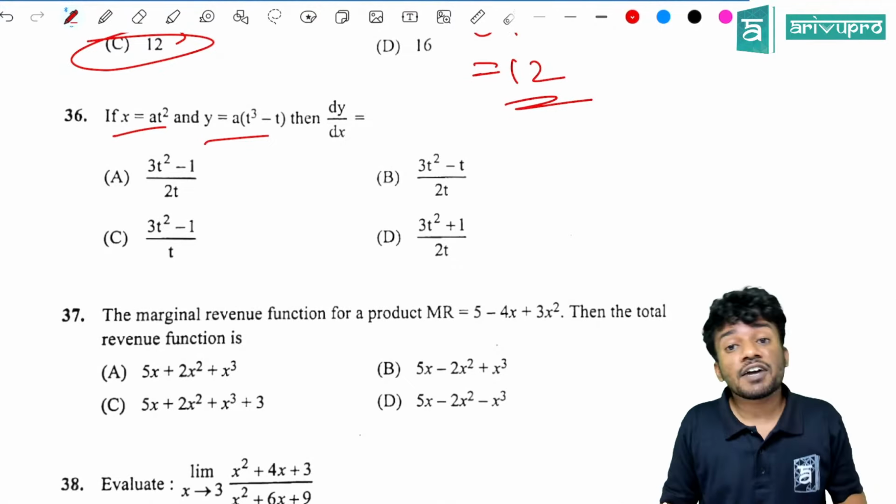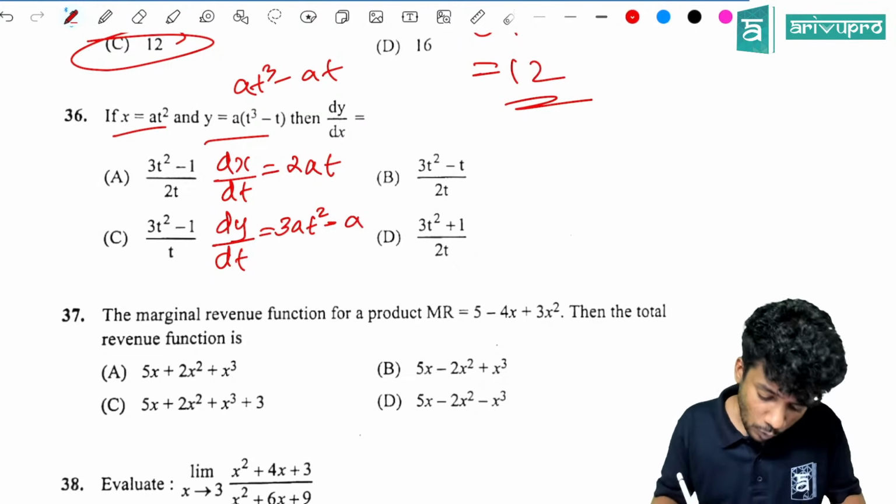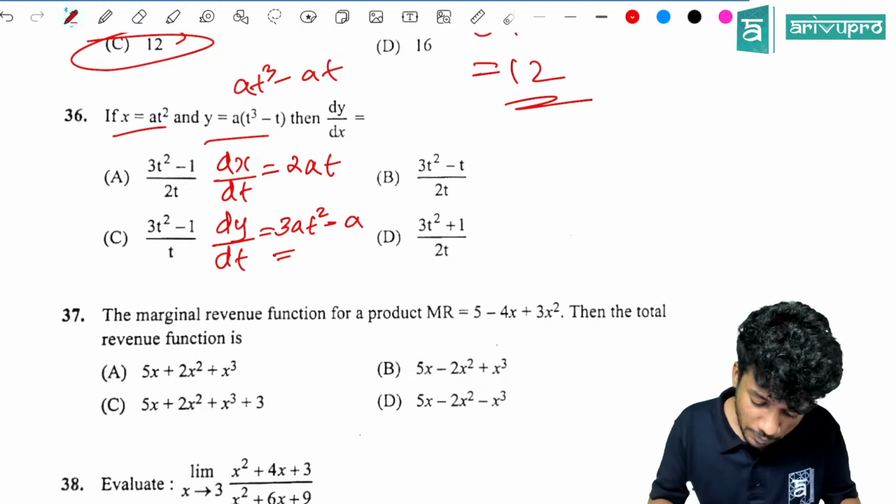Direct. Then you will find dy by dt, which is equal to, I'll first open the bracket here, that is at cube minus at. So when we take the derivative of each term, that is 3at square minus a, what is remaining? A is only remaining. So if we take a common from here, a into 3t square minus 1.